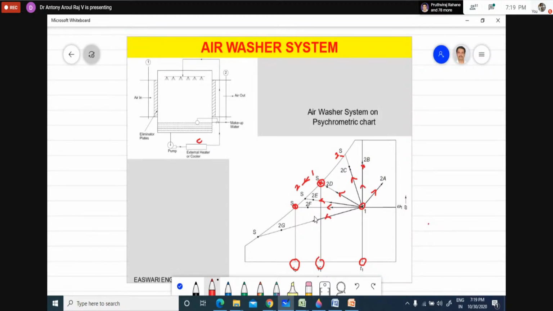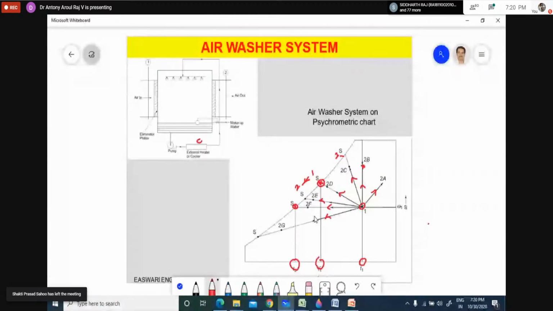Suppose you think that you are having brine. Brine will have a very low temperature. You can even have it at -5 degrees centigrade. So think that you are spraying brine. Naturally the temperature of the brine will be less than the dew point temperature of the air. It is possible. So when you are spraying brine in the air, what will happen? The moisture present in the air will try to condense on the surface of the brine. That is something interesting to note.